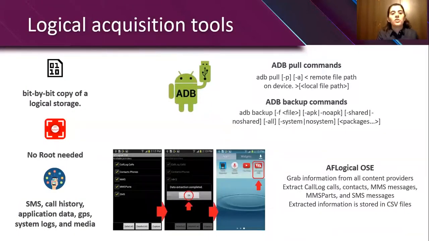We'll go through the logical acquisition tools, which is a bit-by-bit copy of logical storage. No root is needed, and this method can retrieve SMS, call history, application data, GPS, and media. The first method would be using the ADB pull command, which allows us to pull every folder on its own. If we know the location of the file we want, we can assign it to pull this exact file.